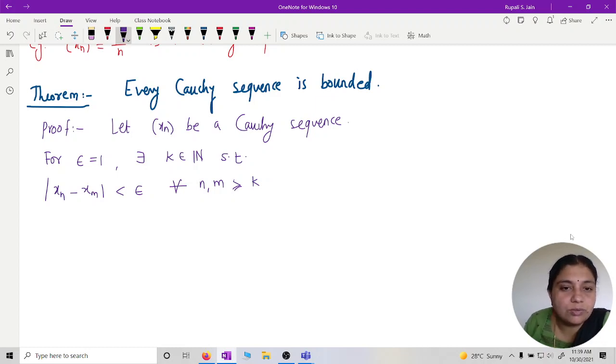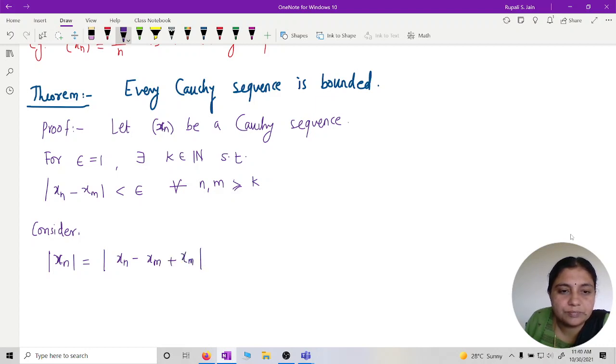Now I want to show it is bounded. When can I say this xn is bounded? If I can find a real number M such that mod of xn is less than or equal to M for all n, right? Okay. So consider mod of xn. How can I write it? I want xn minus xm plus xm.